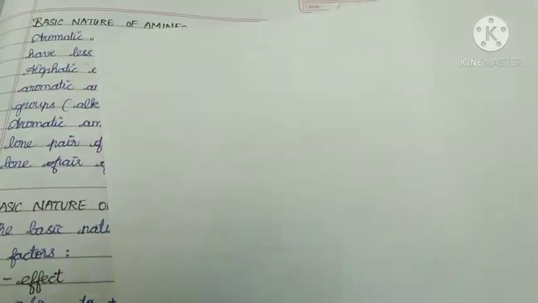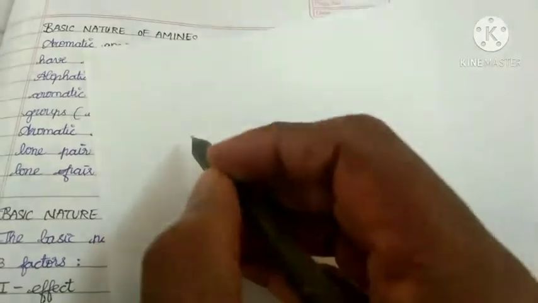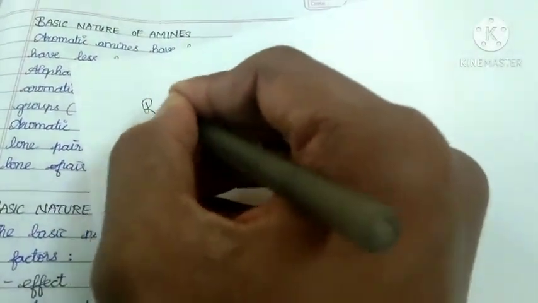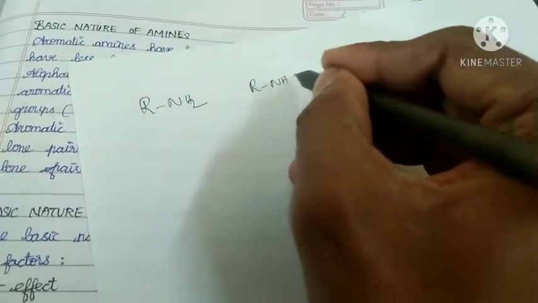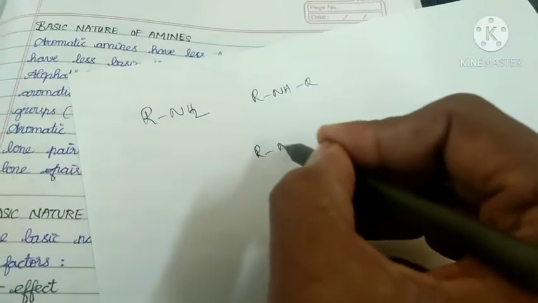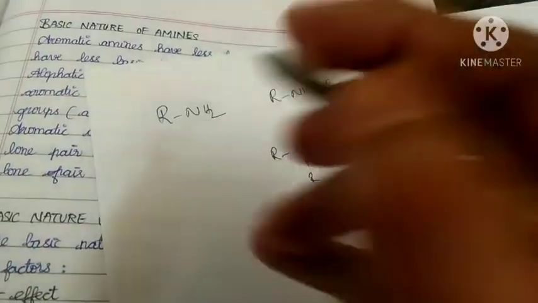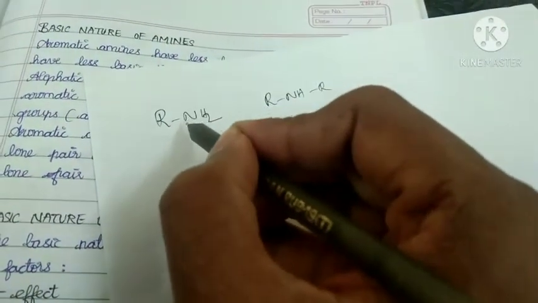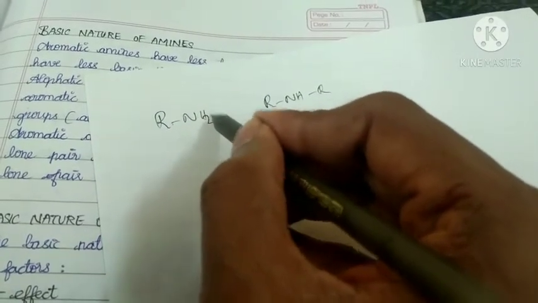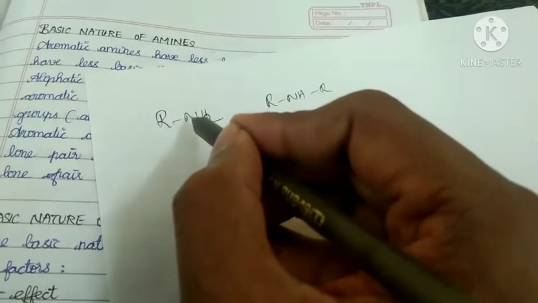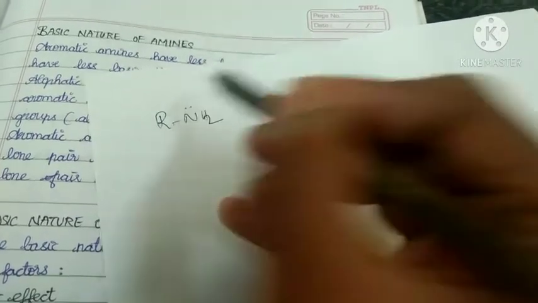See, if you observe one point, then you get a clear idea about that. That is RNH2, this is primary amine. RNHR, secondary amine. RNR, the tertiary amine. We know that very well. Whenever nitrogen forms three bonds, see, this nitrogen forms one bond on this side and two bonds with two hydrogens. That means whenever nitrogen forms three bonds, it has one lone pair of electrons.